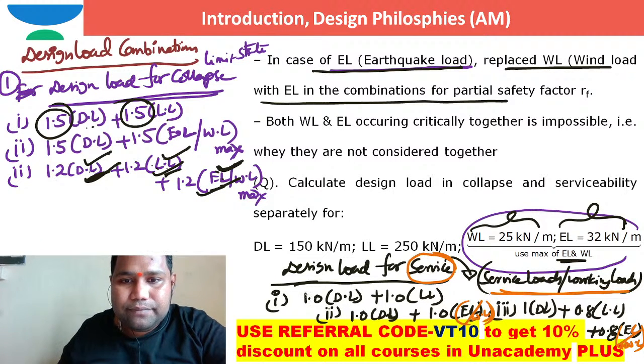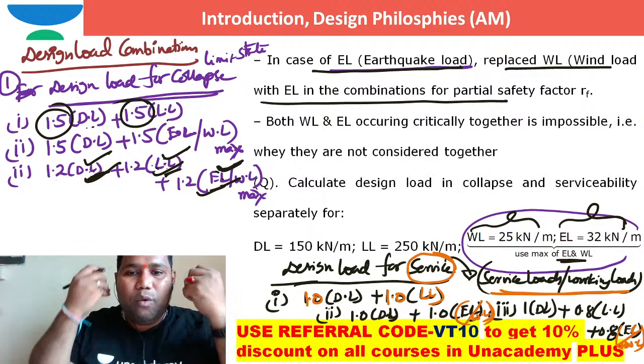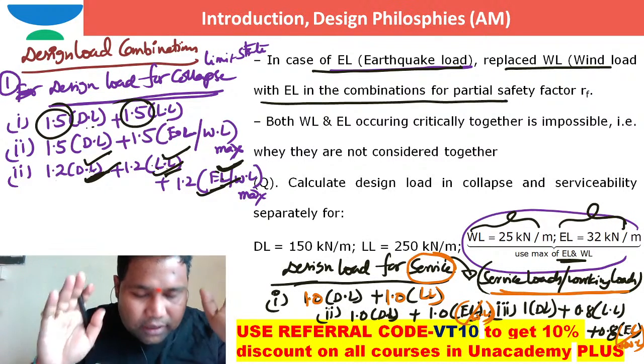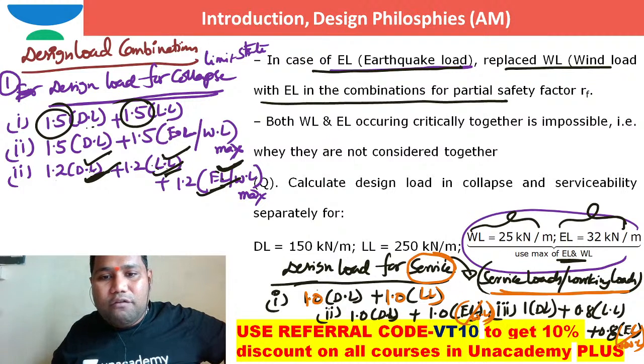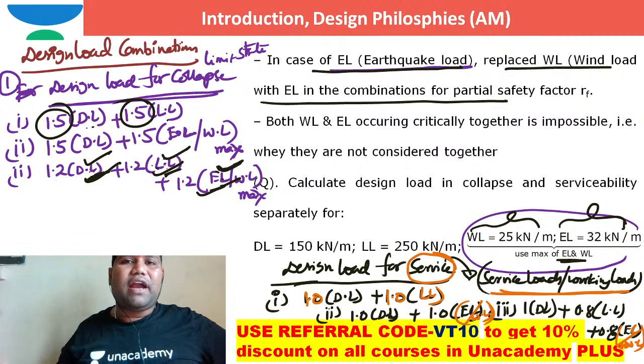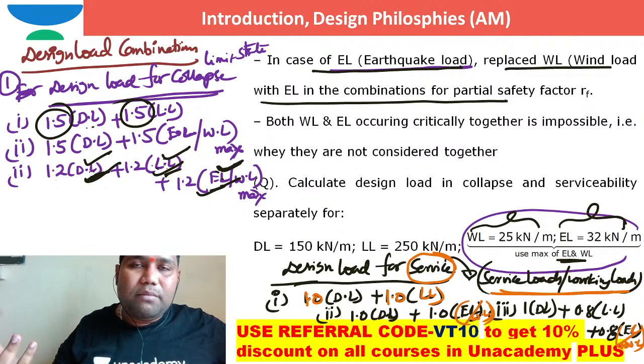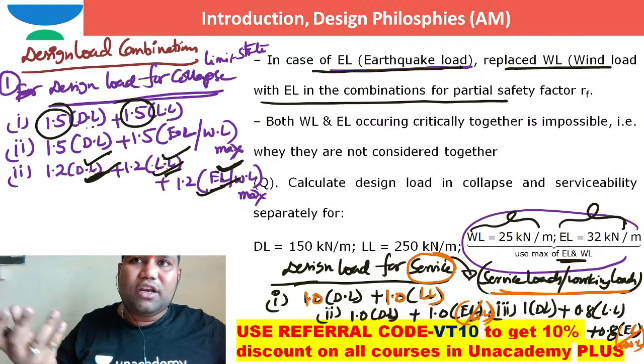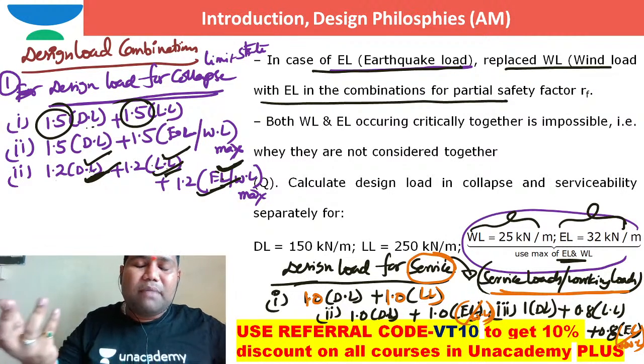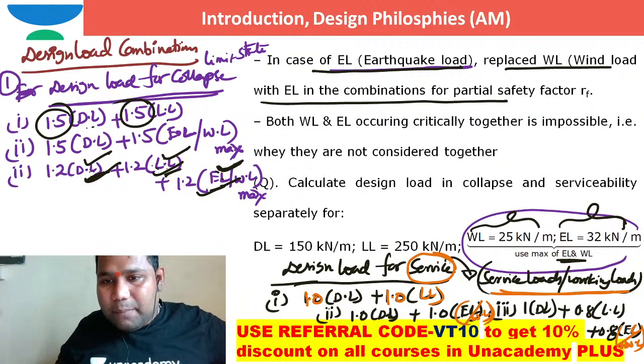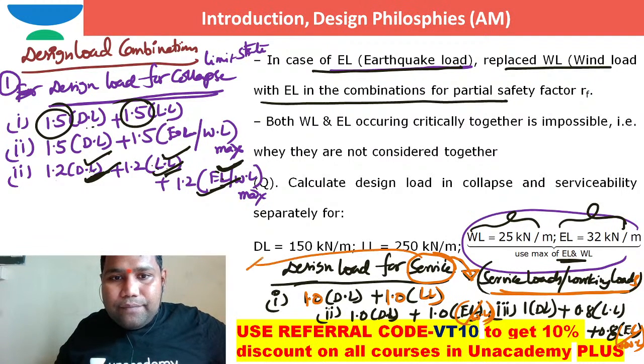Here it is 1, because whatever may be the actual characteristic load, I want to take that itself directly. That's the meaning of 1, that partial safety factor is 1. That means whatever may be the actual load, the characteristic load or working load, directly the same thing we are considering. That's what I mentioned clearly. We will use here only service loads or working loads or actual loads.